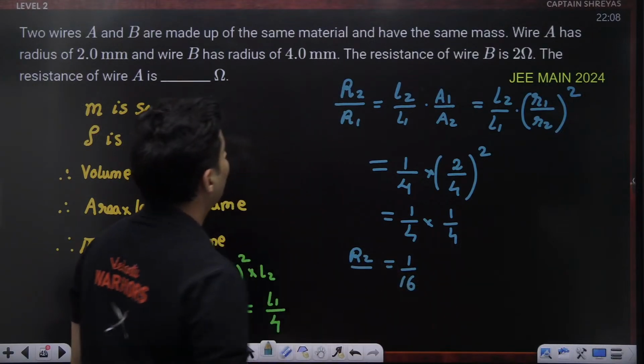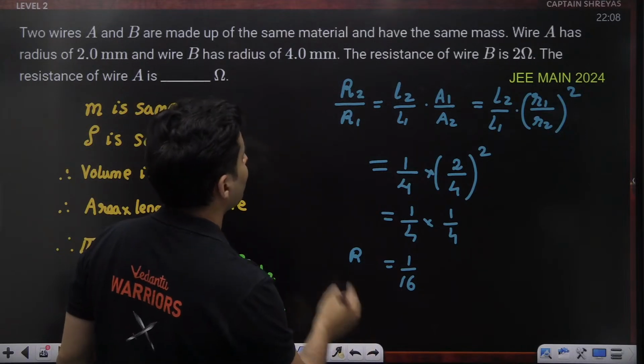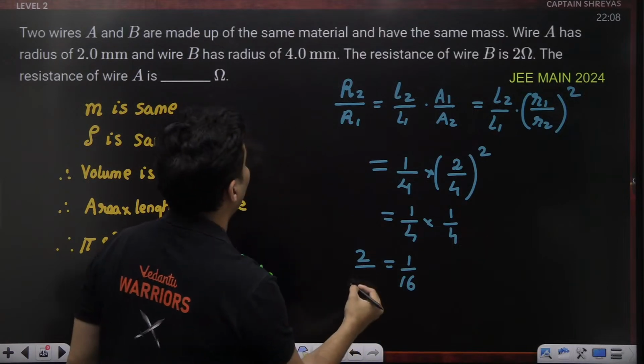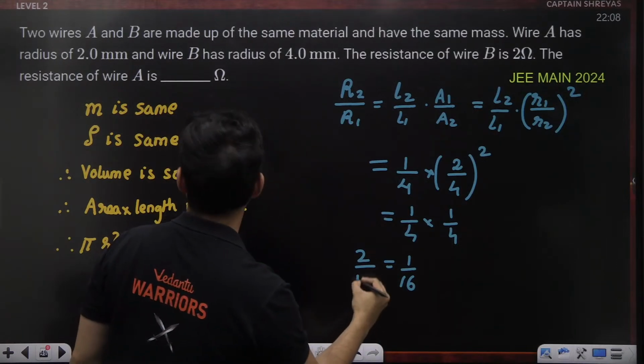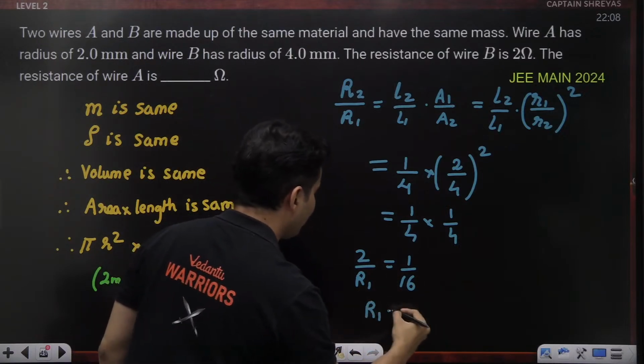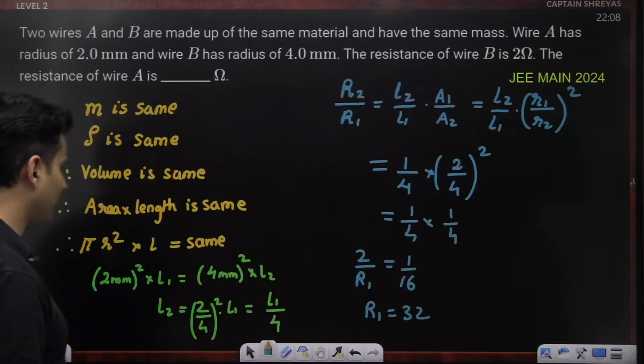So how much was the resistance, sorry, my bad, the resistance of B is 2 ohms. And you have been asked the resistance of wire 1. All right. So basically R1 will be 32. So 32 should be the correct answer. Perfect.